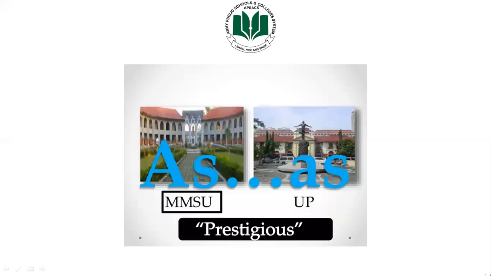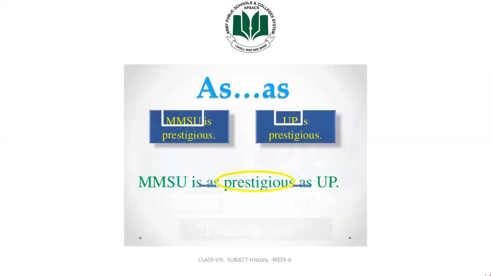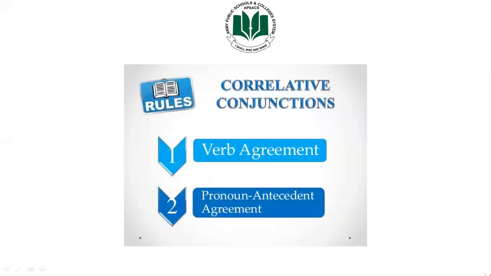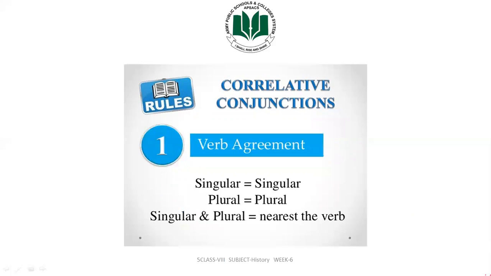As and as. MMSU is prestigious and UP is prestigious. MMSU is as prestigious as UP. Yes, a good example here. So correlative conjunctions rules: verb agreement, pronoun-antecedent agreement. Verb agreement.